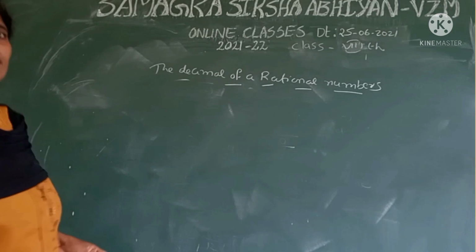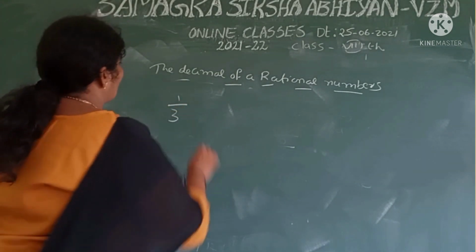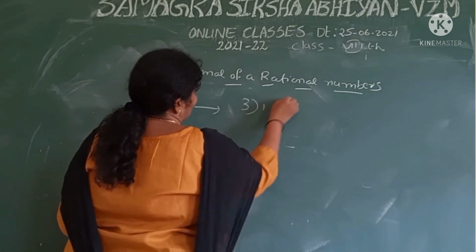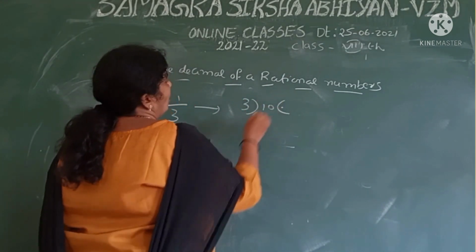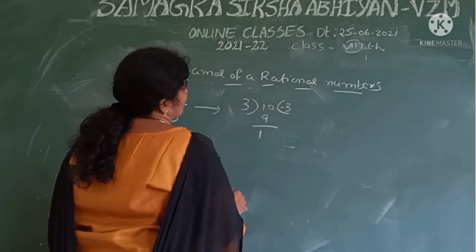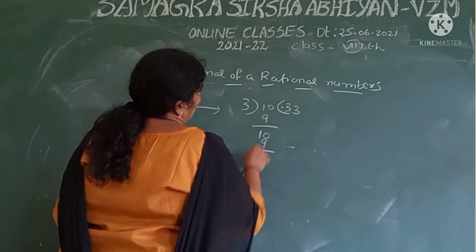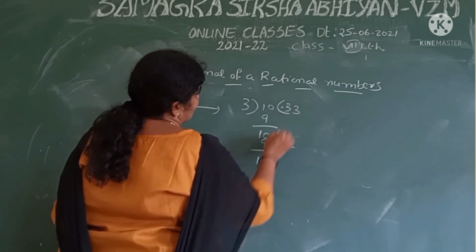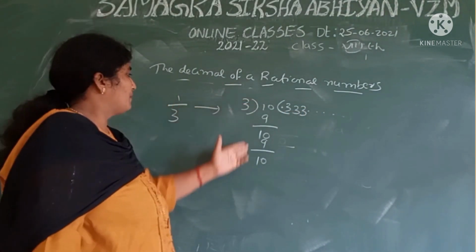Now we take another example, that is 1 by 3. Here 3 cannot divide 1, so we put a point and take a 0. 3 nines are 9, the remainder is 1. Then there is a point, then we take a 0. Again 3 nines, remainder 1. Here is a point, we take a 0. In this way, we do many more times.